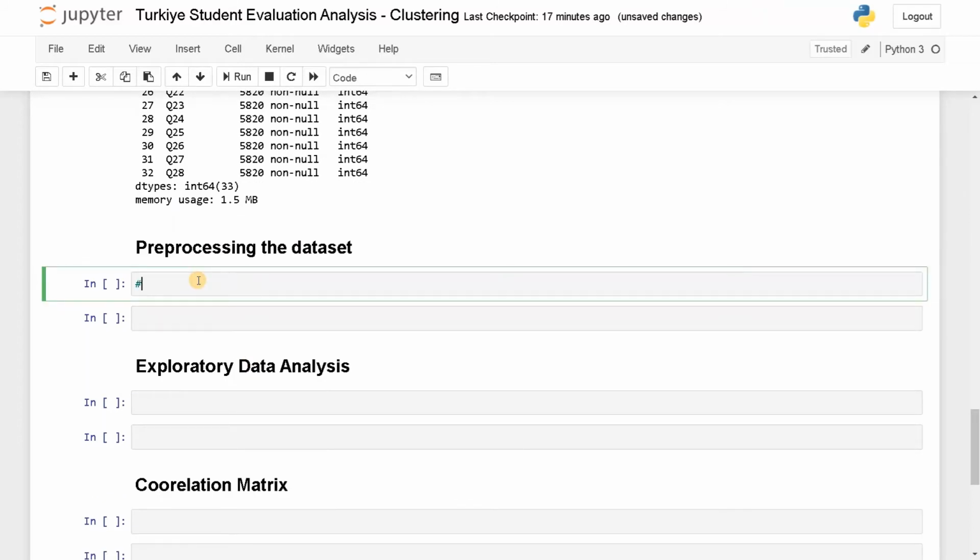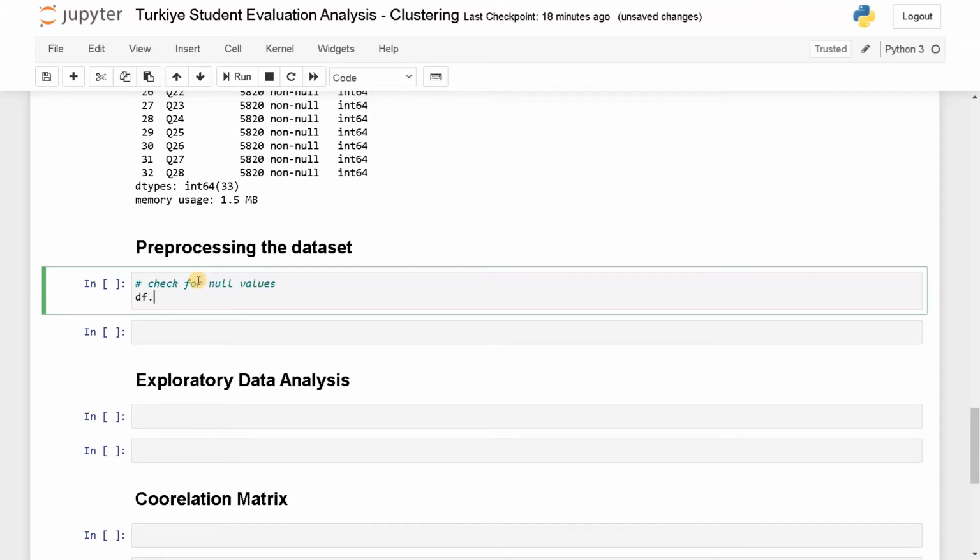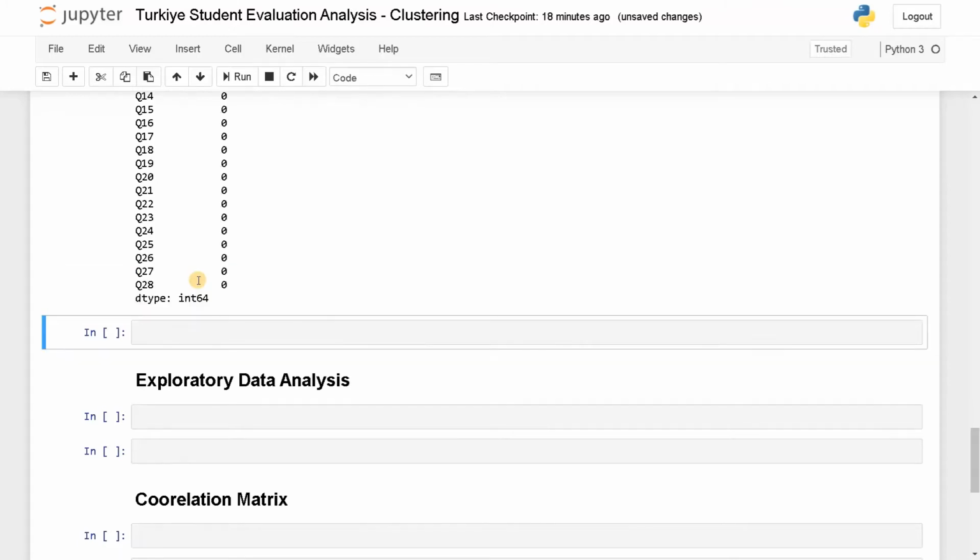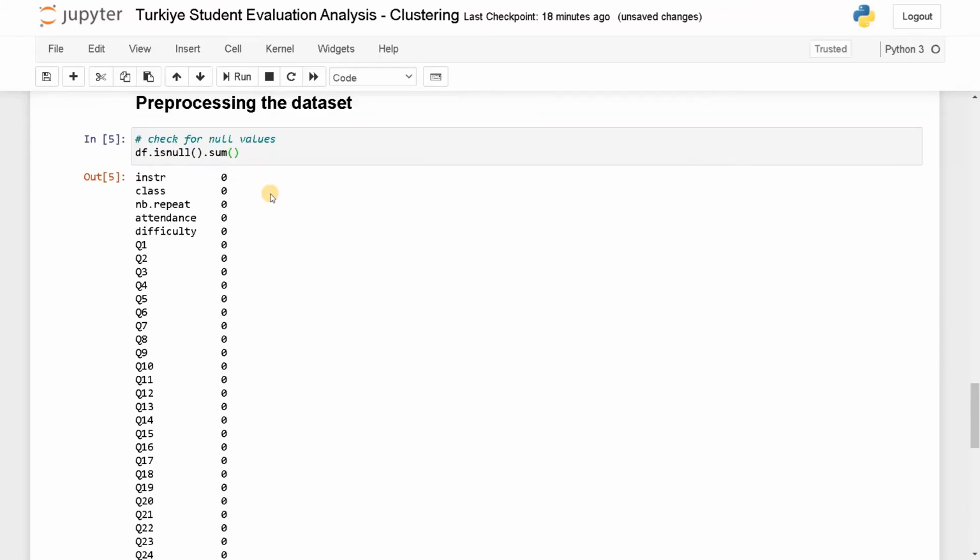First, let's check for null values. df.isnull().sum(). Run this. So there are no null values in the data set. If we have null values, we can just fill them using mean or mode. Now we can just ignore it.